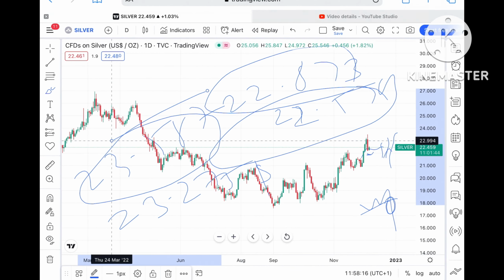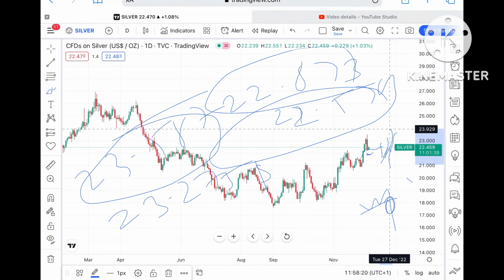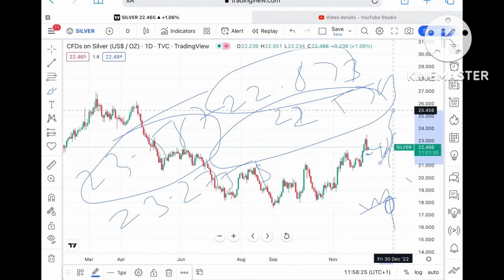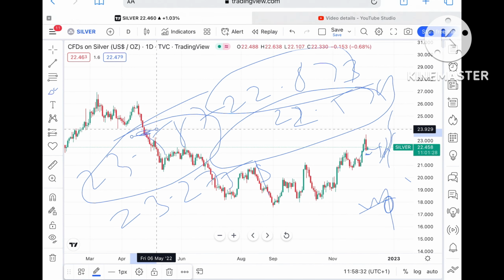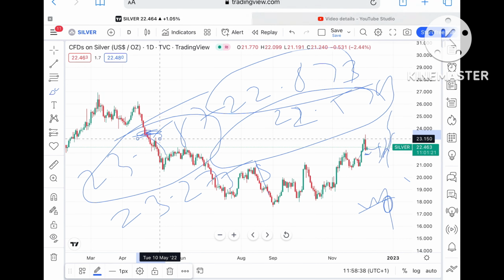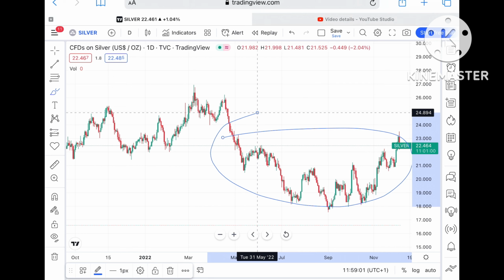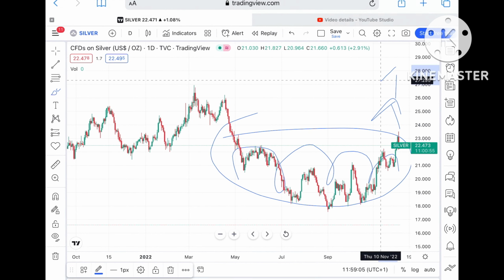$23.587. Okay, and now if the price goes above that level, then it can go further upside and touch a level of around $23.991, and from there it can go and cross a level of $24. Okay, and once the price goes above $24, we can see further upside, because these levels are weak resistance and chances will be very high that it can move further high. As you can see, this is the zone where the price of silver was moving for quite some time, so the probability will be high that it can move further upside.